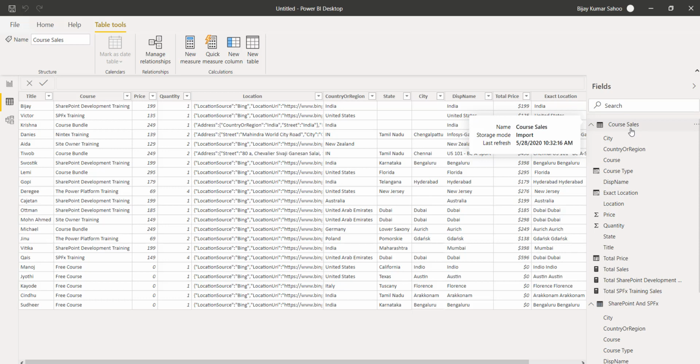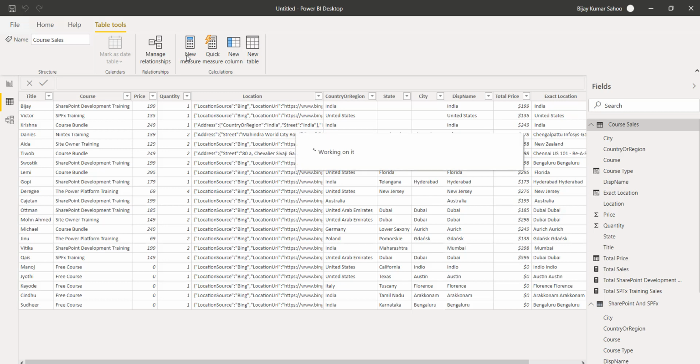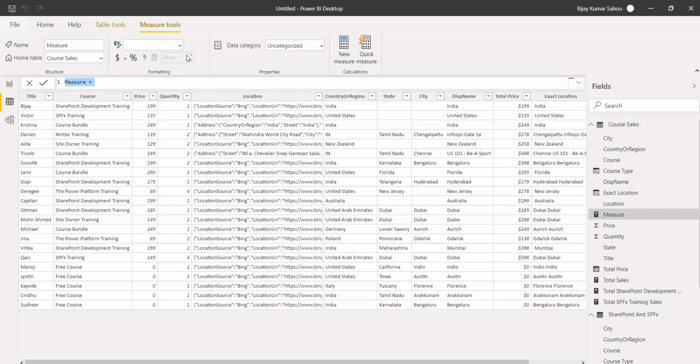Here we want to check the revenue, the total sales, or total price, whatever, from the location where it is India. So I will go here and create a measure. If you see here, create new measure.